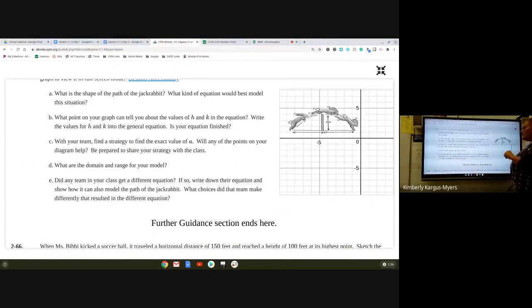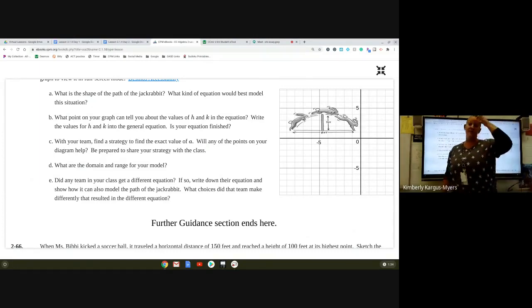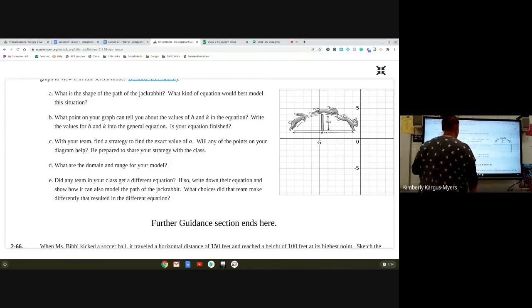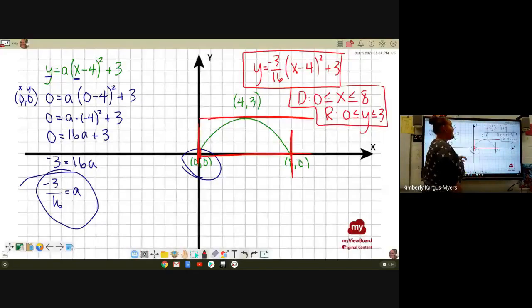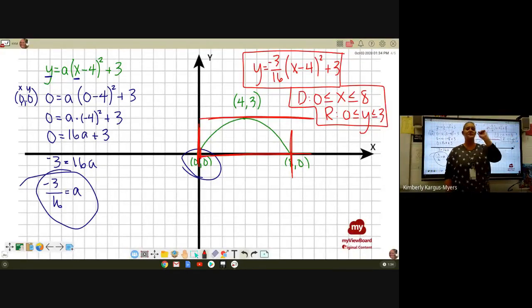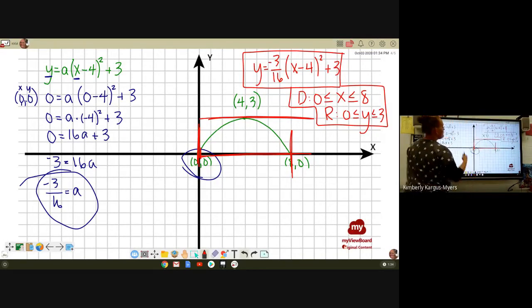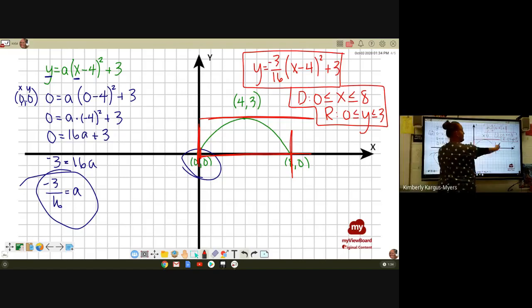E. Did any team in your class get a different equation? If so, write their equation and show how it can also model the path of the jackrabbit. What choices did that team make differently that resulted in a different equation? This is the part that I'm going to show you next, okay? Because there actually is a different way to do this. You get a little bit different equation, but it's still 100% correct, okay? So this is if you set up your parabola like this at these points with the origin involved.